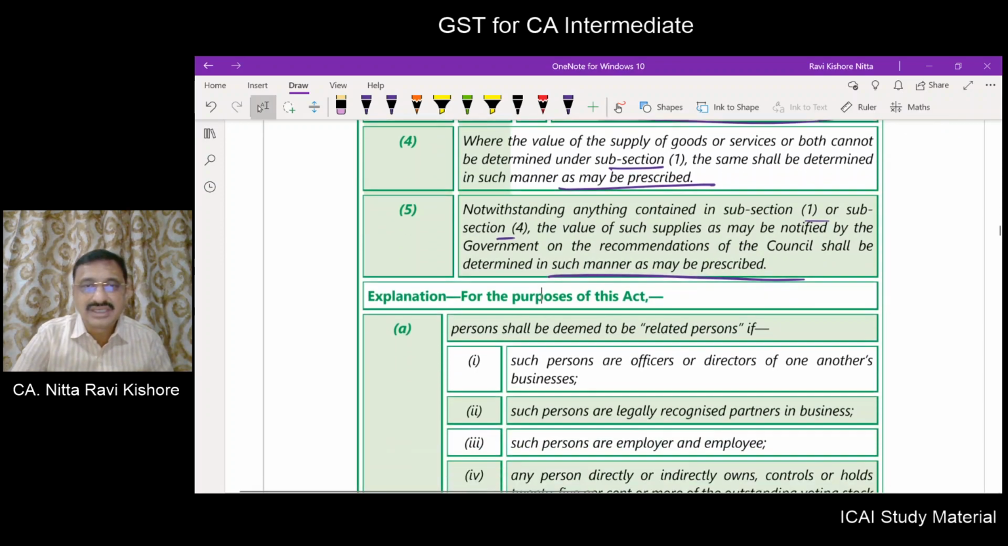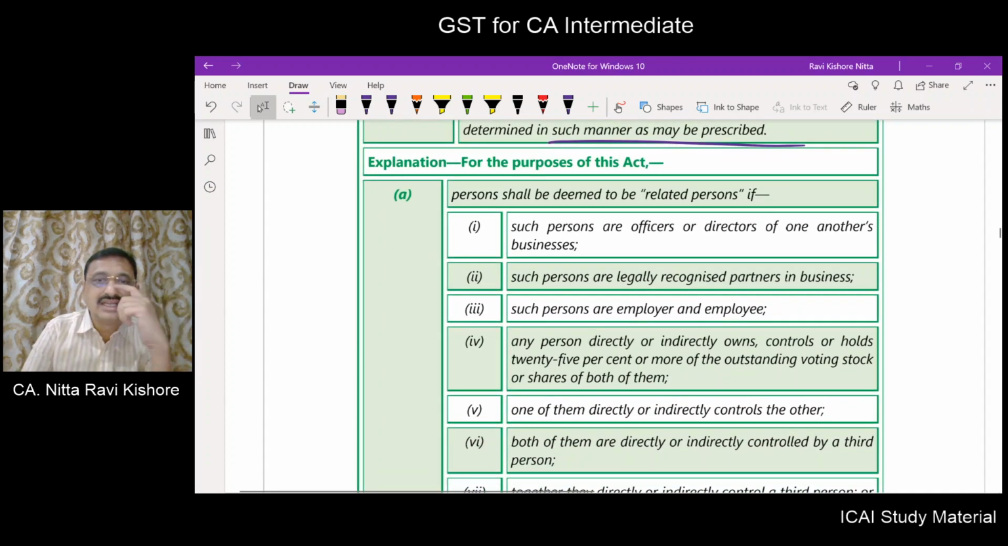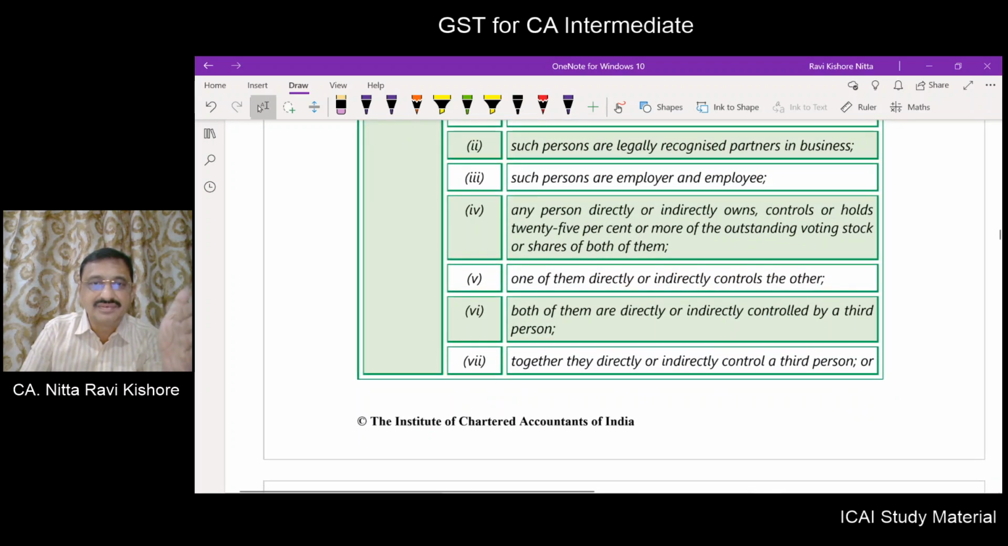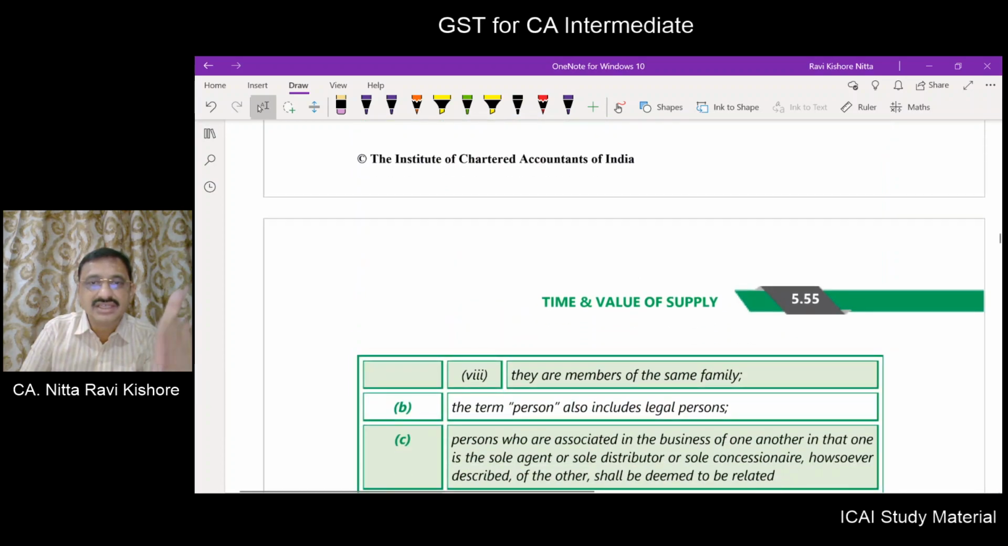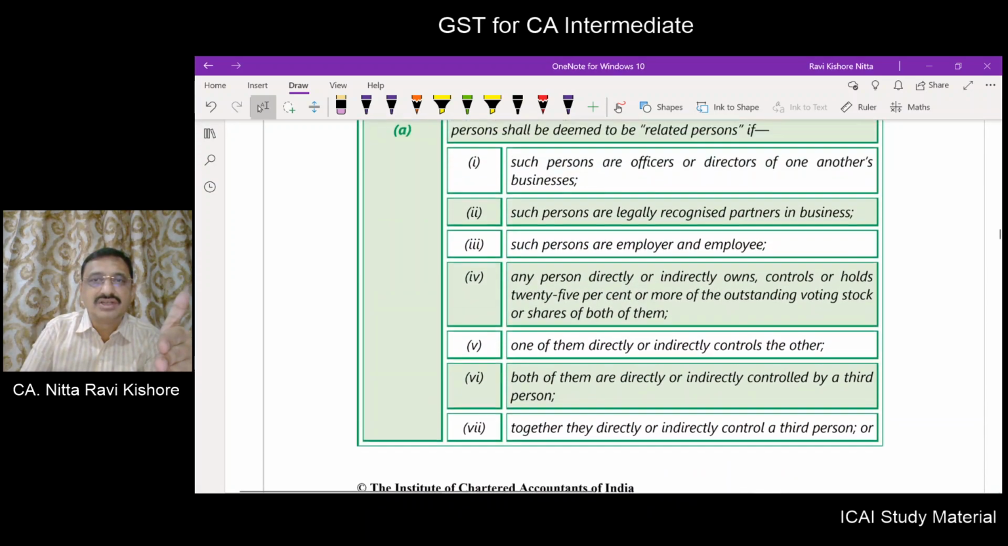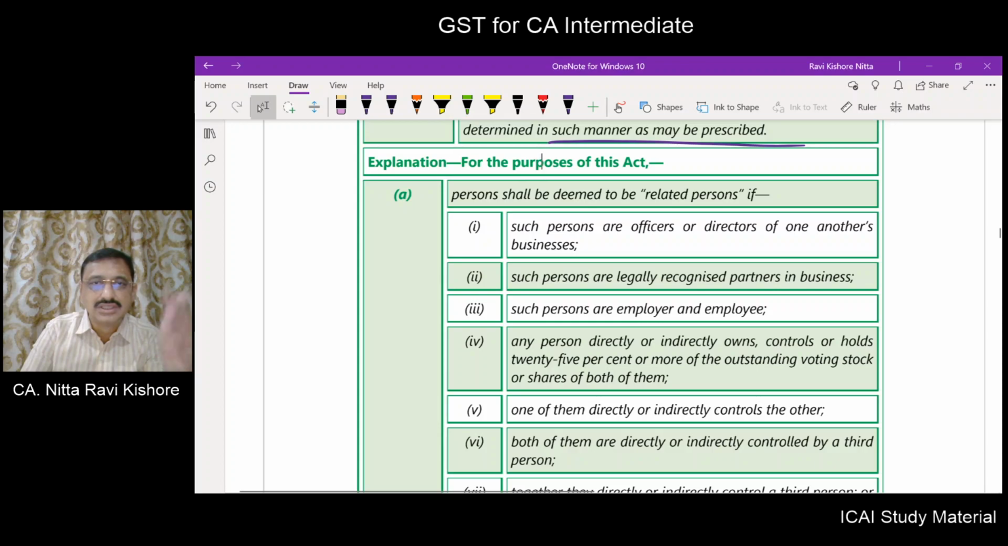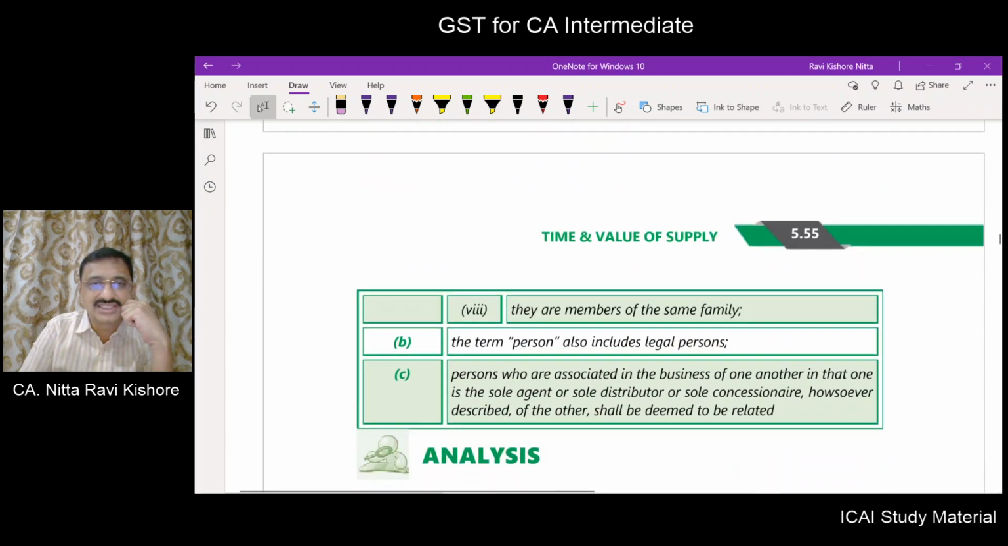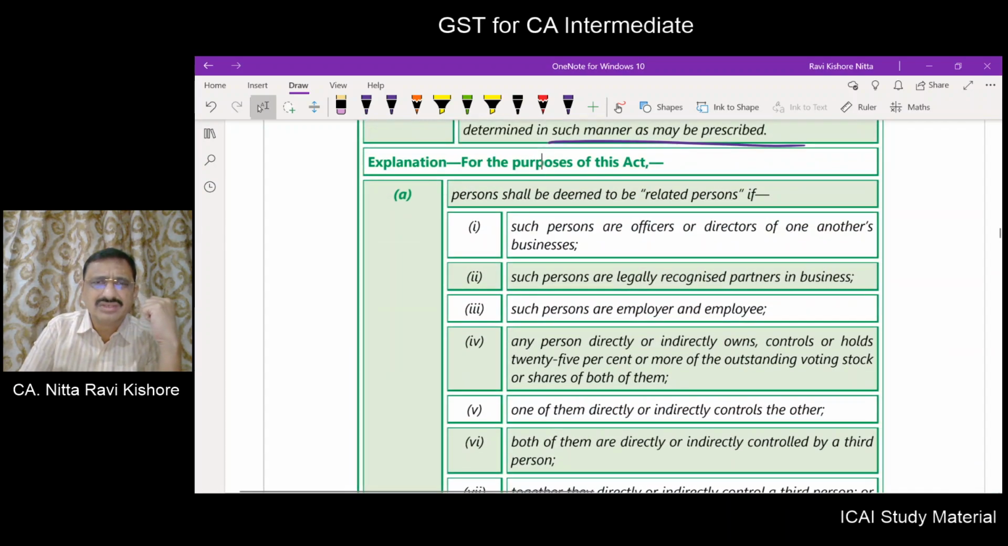Now for this purpose, what do you mean by a related person? This related person shall be deemed to be related if they fall in any of the 8 points. We will learn this in the flowchart at a later point of our discussion, or we will go through what is there.